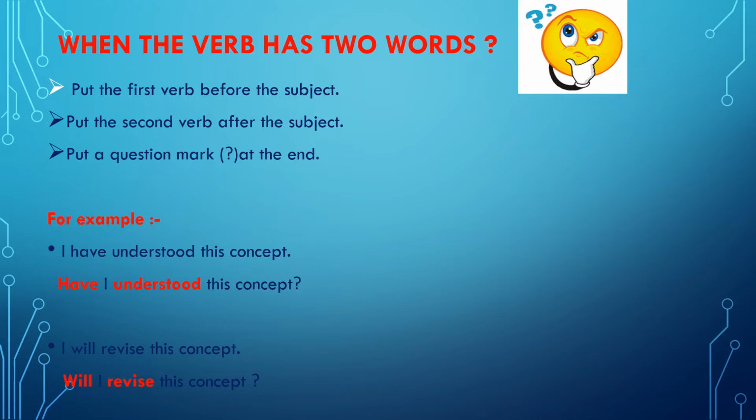Here also we will do in the same way that we will write the first verb in the beginning, and after that we will write the subject and then the second verb, and then we'll remember to put a question mark. So my dear smart learners, whenever you get the sentence with two verbs, write the first verb before the subject, the second verb after the subject, and then put a question mark at the end.